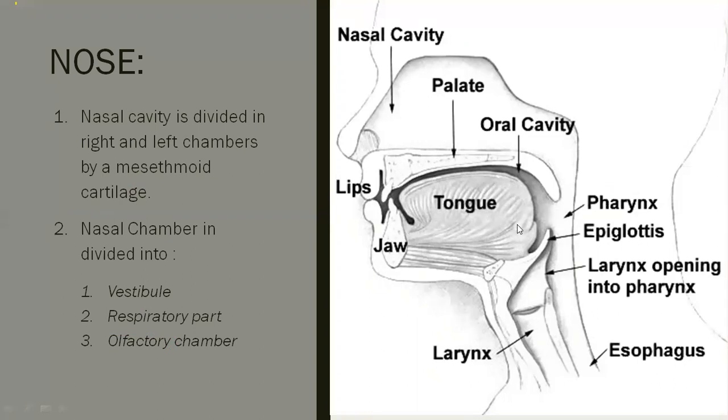When we eat food, it should not enter into the windpipe. For this purpose, it is covered with a structure called the epiglottis, a flap-like structure which prevents food particles from entering into the windpipe.